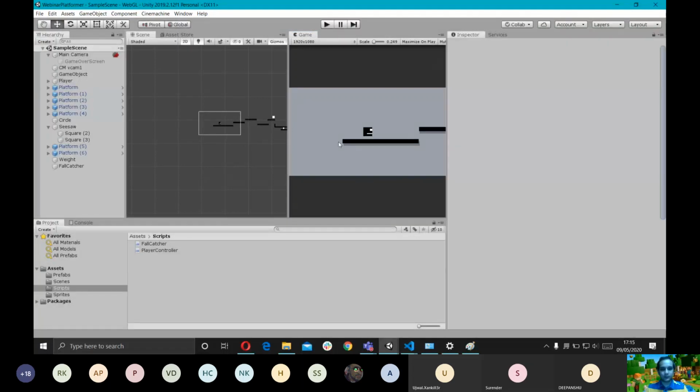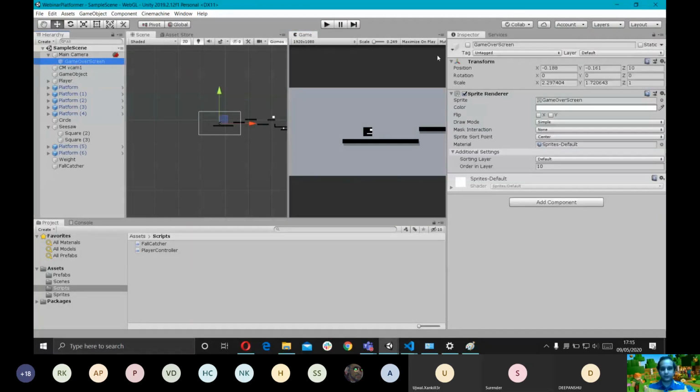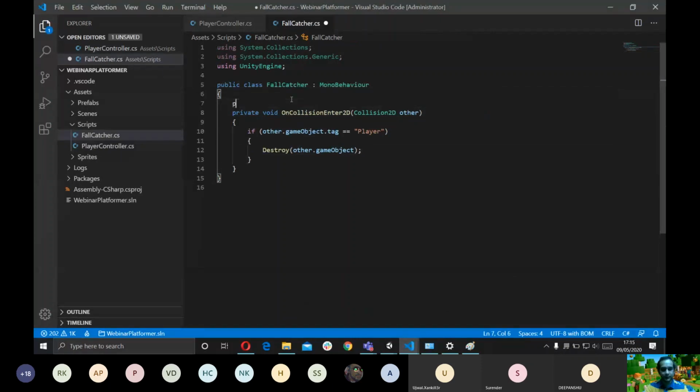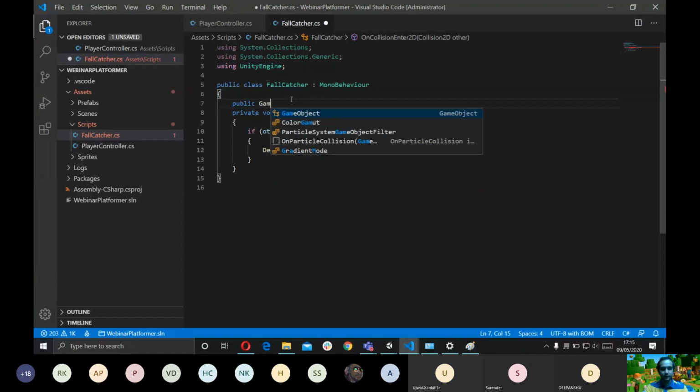So now what we want is, the player should get destroyed and this screen should be enabled, right? So I'm gonna go back to the source script. I'm gonna declare another variable. I'm gonna call it public, because I want to drag the game over screen from the scene to the script. I want to attach it that way. It's a game object, so game over screen.